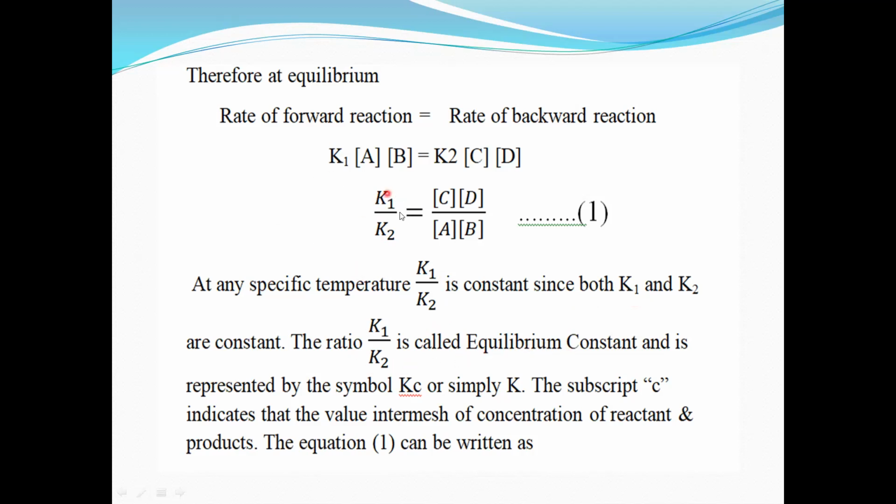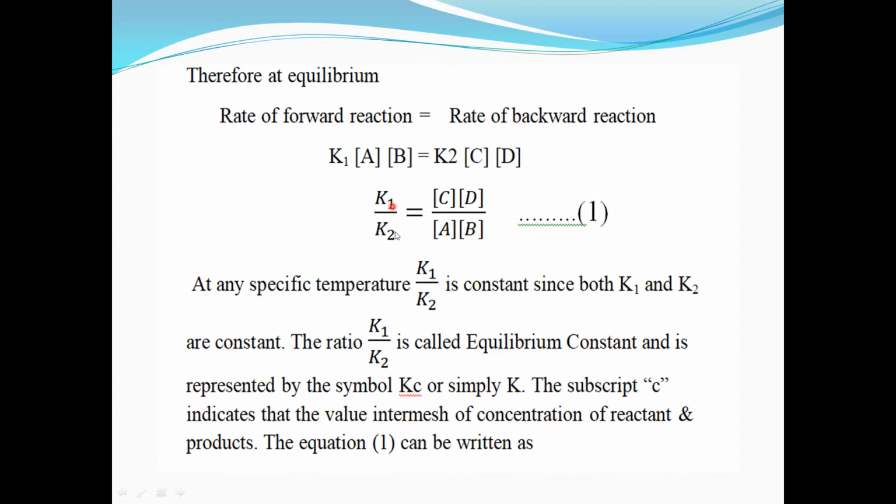This ratio K1 upon K2 is constant, and this constant is called the equilibrium constant and is represented by the symbol Kc, or simply K. The subscript C indicates that the value is in terms of concentration of reactants and products.